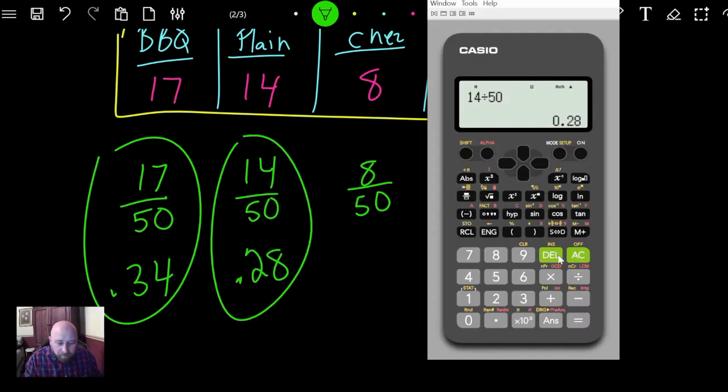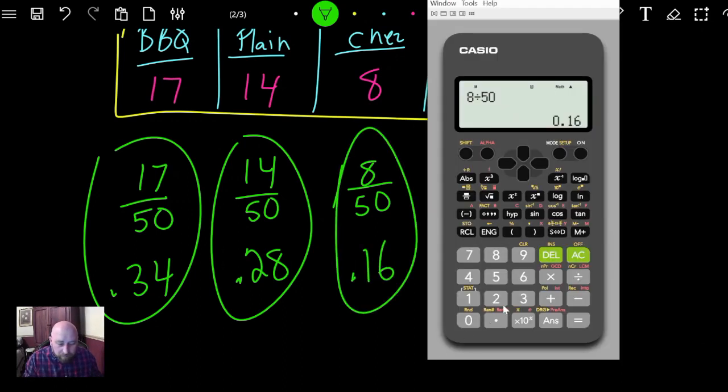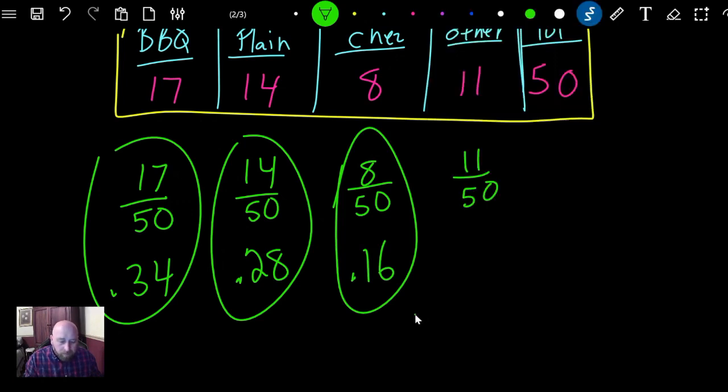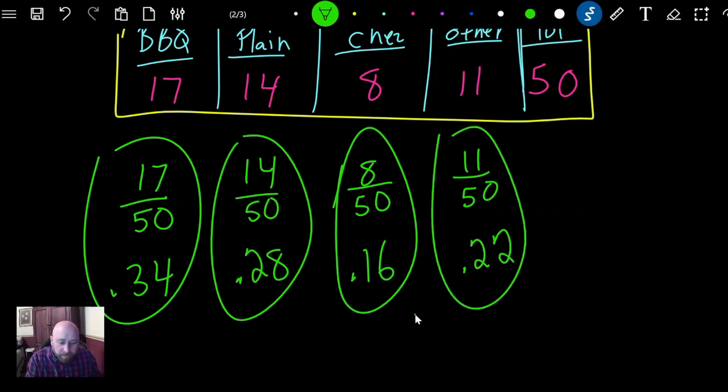So 0.28. And then we have 8 over 50. So you just got to keep doing this for every one. So 8 divided by 50 is going to equal 0.16. And then we have the 11 over 50, and that is going to give us 0.22. Now, remember one thing that I said, the total is always going to be 50 over 50, right?